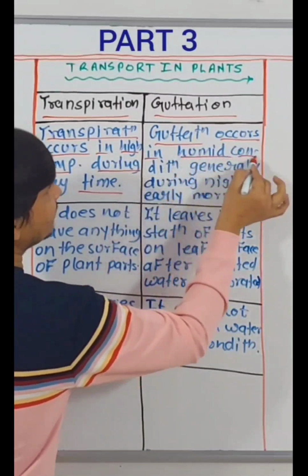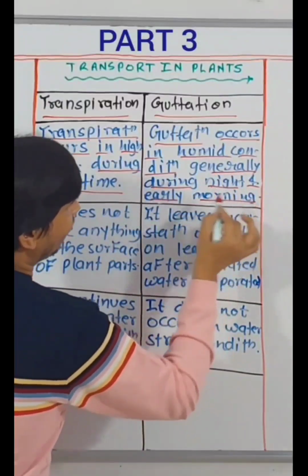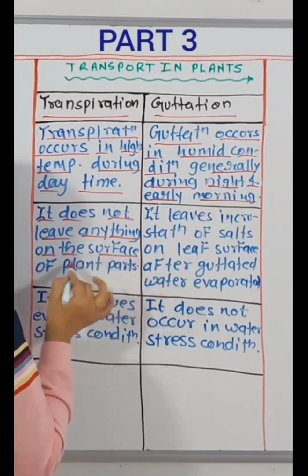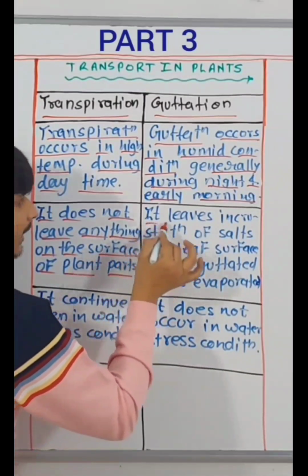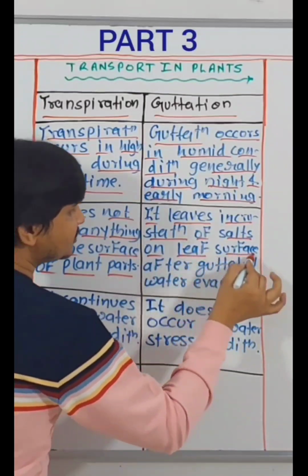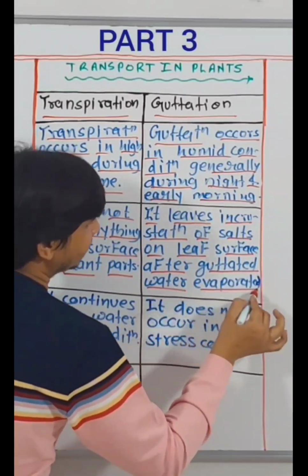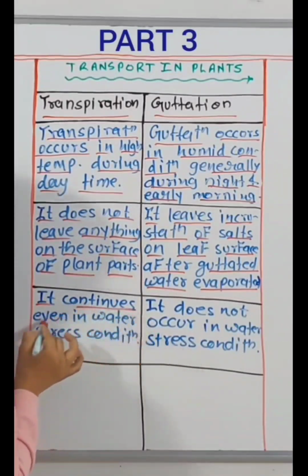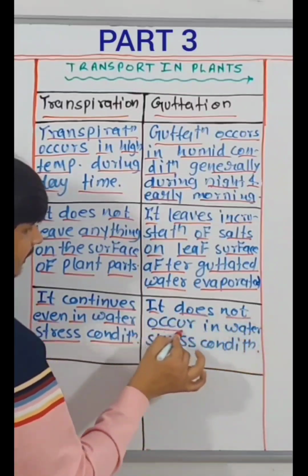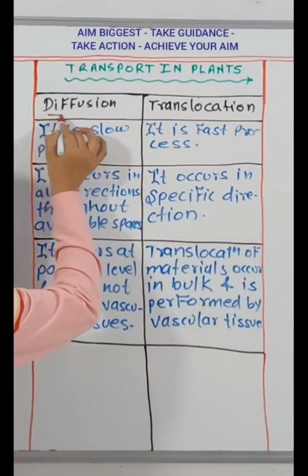Guttation occurs in humid condition, generally during night and early morning. It does not leave anything on the surface of plant parts. It leaves incrustation of salts on leaf surface after gutted water evaporated. It continues even in water stress condition. It does not occur in water stress condition.